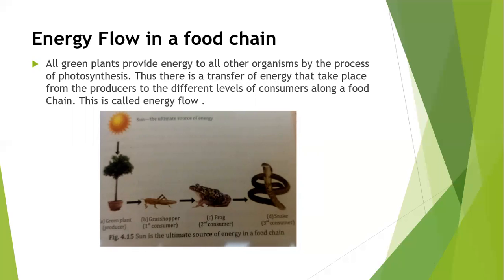So here you can see one example. A picture is also shown here, like sun rays falling on the plant. Then the plant, as you can see, is a green plant and we can call it a producer. Then it is eaten by the grasshopper, first consumer. Then the grasshopper is being eaten by the frog, second consumer. And the frog is being eaten by the snake, that is the third consumer.